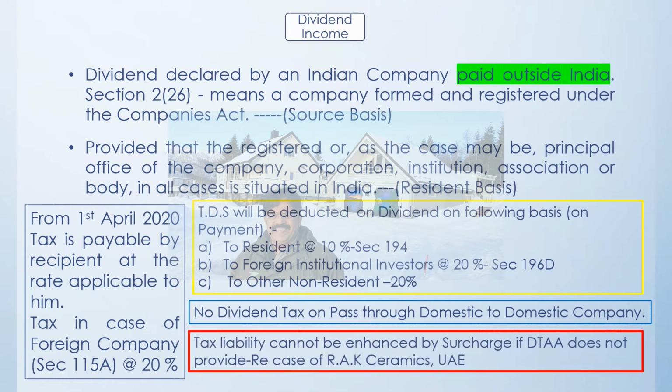So here another unique situation has arisen: according to the double tax avoidance agreement, if the surcharge is there under the law, but as per the double tax avoidance agreement, it says that surcharge cannot be there, then even though the law prescribes the surcharge, it should not be there, as it was decided in the case of RAK Ceramics UAE. So this provision has to be kept in mind.